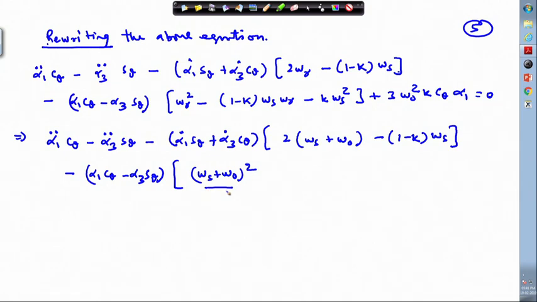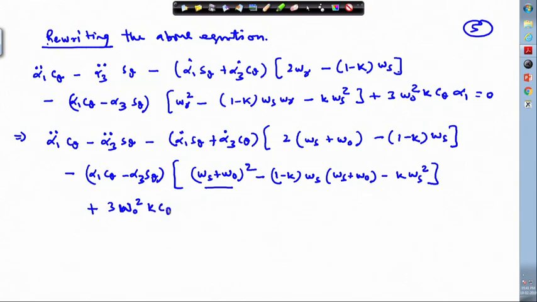Omega r being replaced by omega s plus omega 0. So, these terms we need to rearrange.